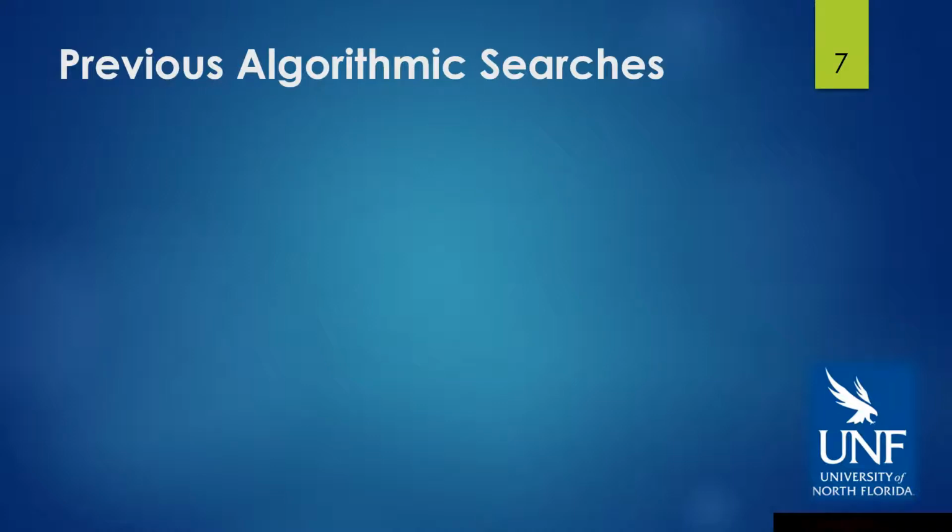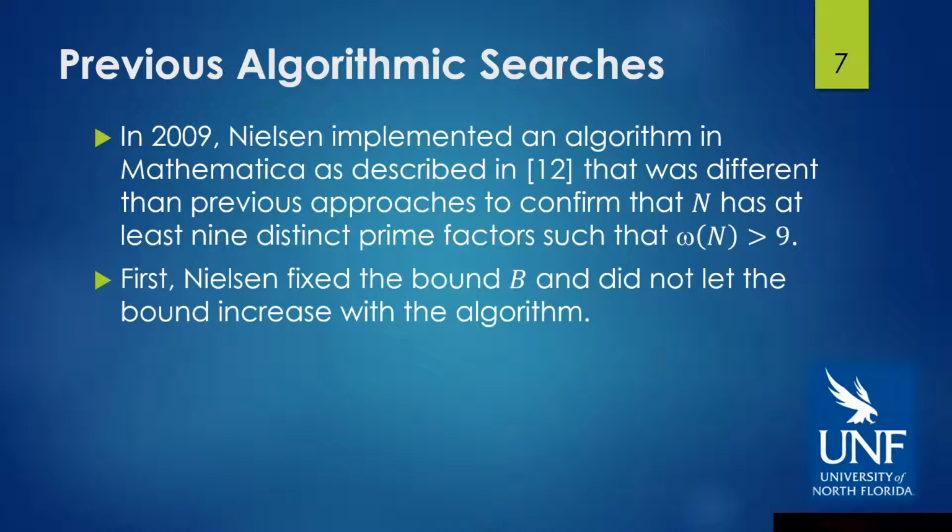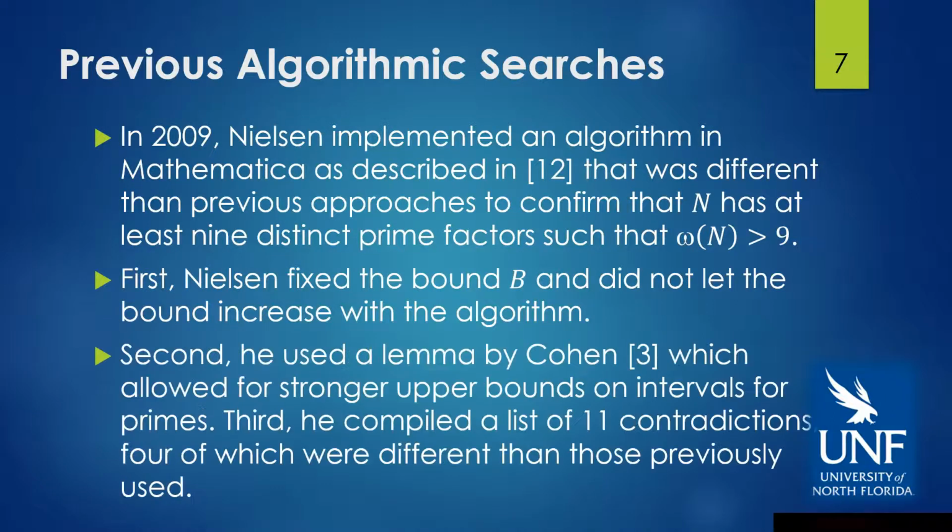So, previous algorithmic searches. In 2009, Nielsen implemented an algorithm in Mathematica that was different than other approaches to confirm that n has at least 9 distinct prime factors. He fixed the bound b and did not let a bound increase with the algorithm. And this is a great approach. He combined that with using a lemma by Cohen, which allowed for stronger bounds on intervals for primes. And lastly, he compiled a list of 11 contradictions, 4 of which were different than contradictions that were previously used in these algorithmic approaches.